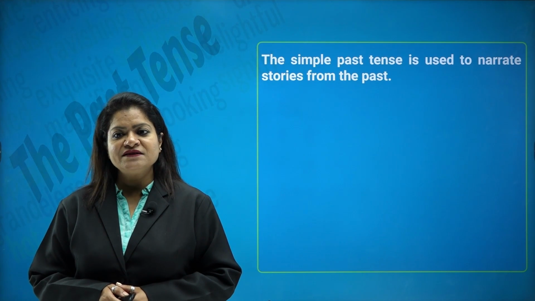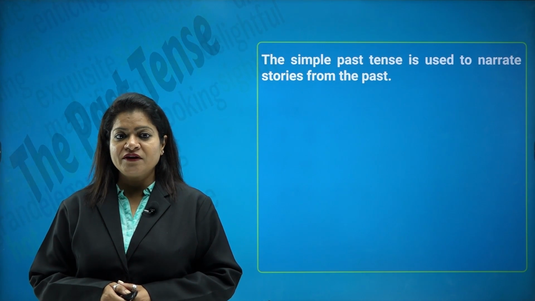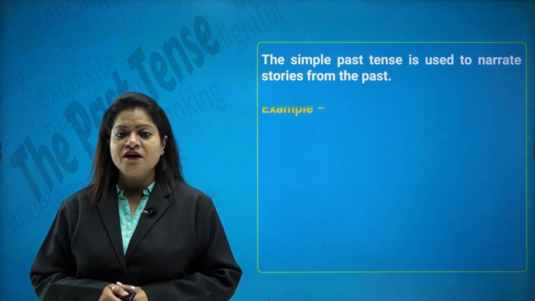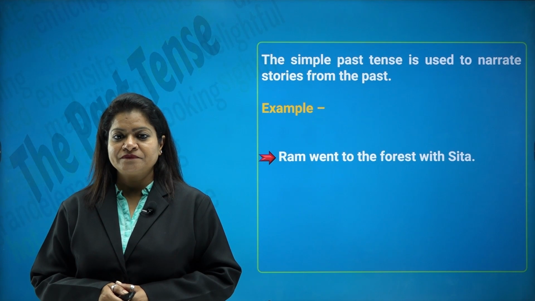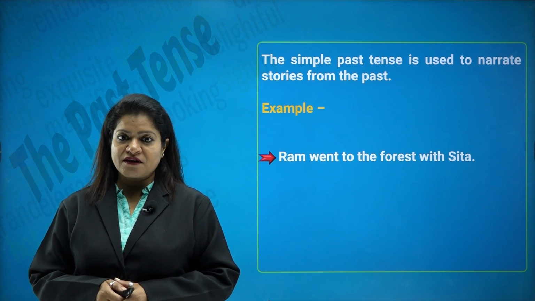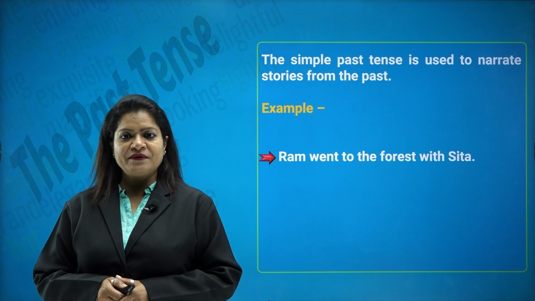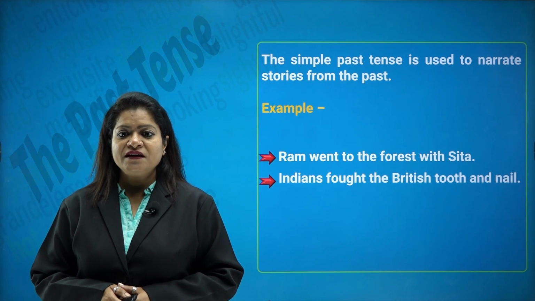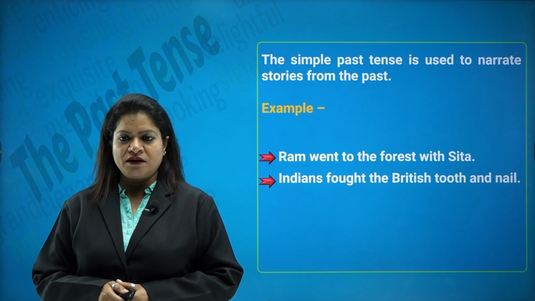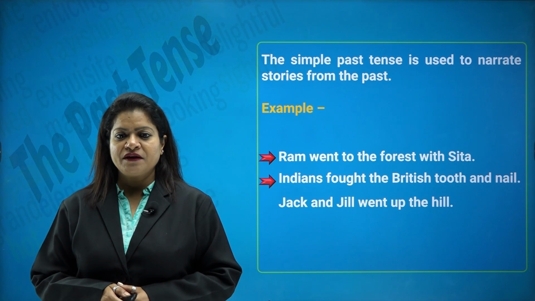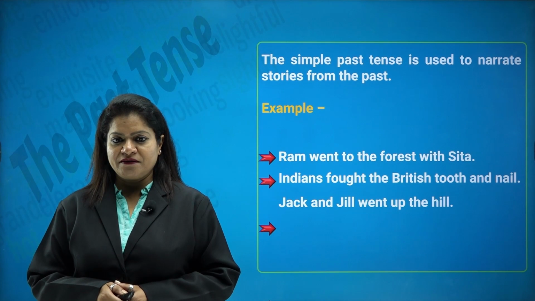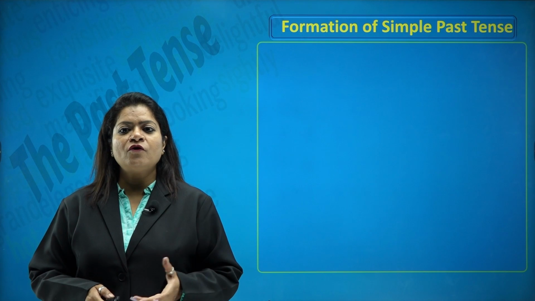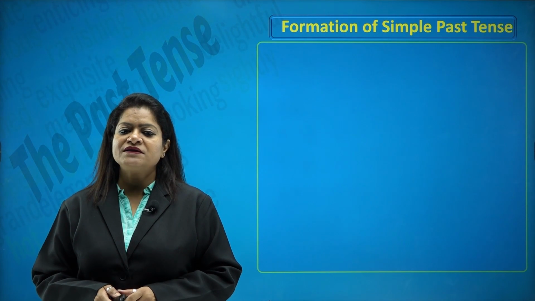So, simple past tense is used to narrate stories from the past. So, whenever we are talking of stories and the past things, we use the simple past in general. For example, Ram went to the forest with Sita. Once upon a time, there was a king. So, remember how we use the past tense to narrate our stories. Indians fought the British tooth and nail, which means very hard. Jack and Jill went up the hill. Ravana became very angry. How do we form the simple past tense or the past indefinite tense?